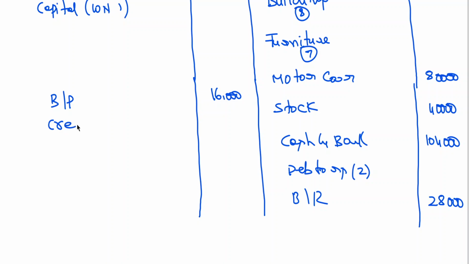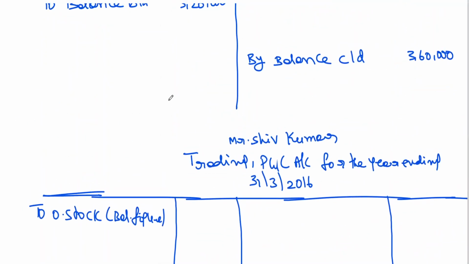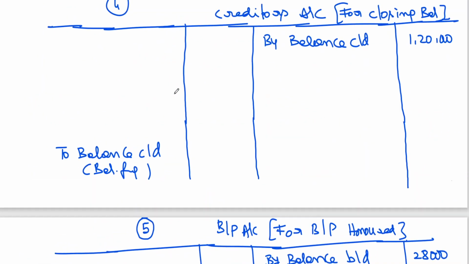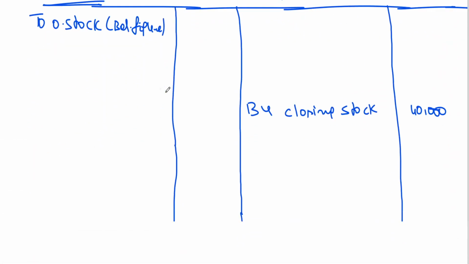And then creditors. I'll be getting the information from working notes number four only. Bills payable I've already written there. Bills payable I've already written in the closing balance sheet also.